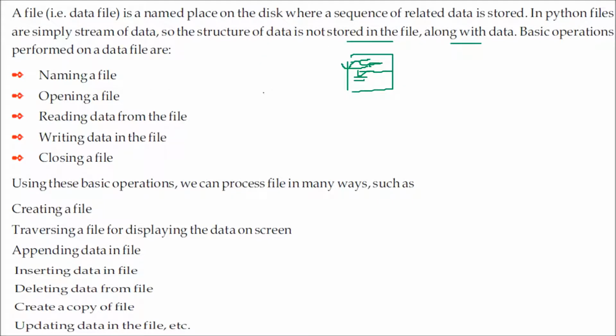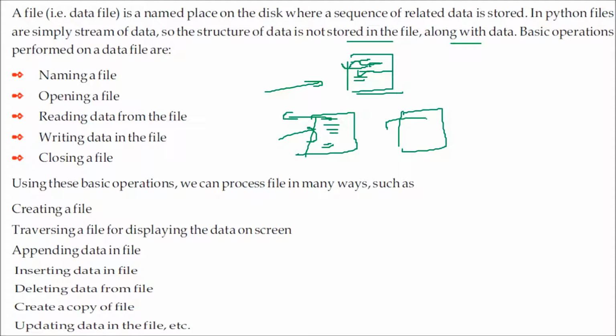The basic operations you can perform on a file: first you can name a file, and then you can open a file, you can create a file. That means first you can create and open, then whatever is written there you can read from the file, or if you have made a new file you can write to it, or if the file is already there you can append to it, modify it, update it, and close the file.